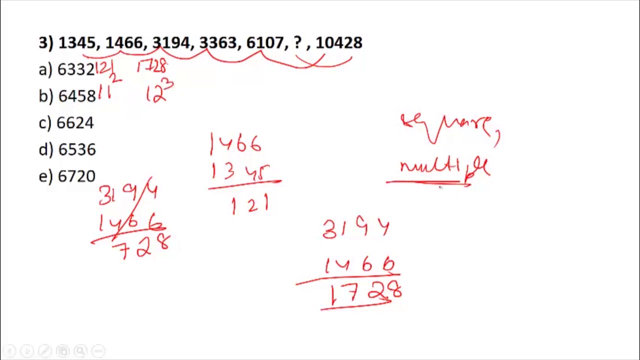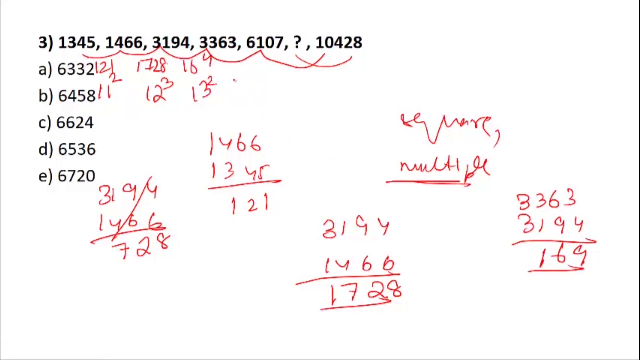Okay, let us see one more. This is 3363, and 3194. If you subtract, you will see 9 comes here, then 15 minus 9 is 6, then 1, and so 169. So we have 169. This is the square of 13. Again, this would be the cube of 14, this would be the square of 15.